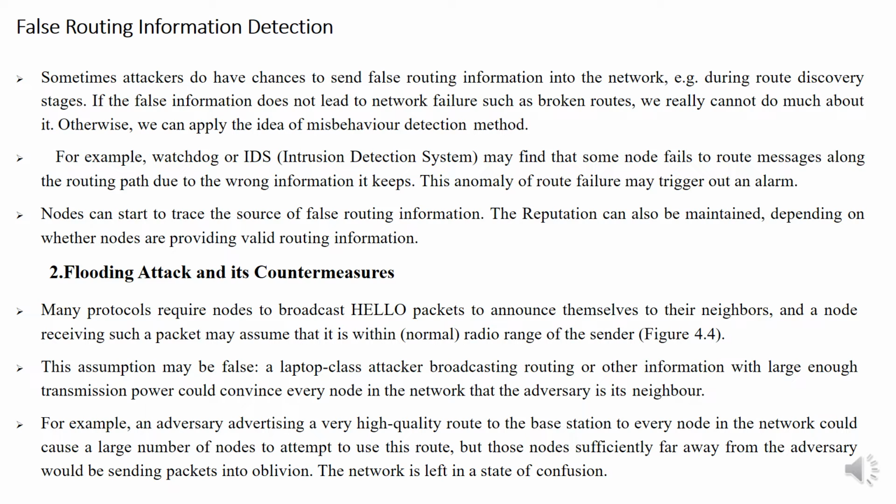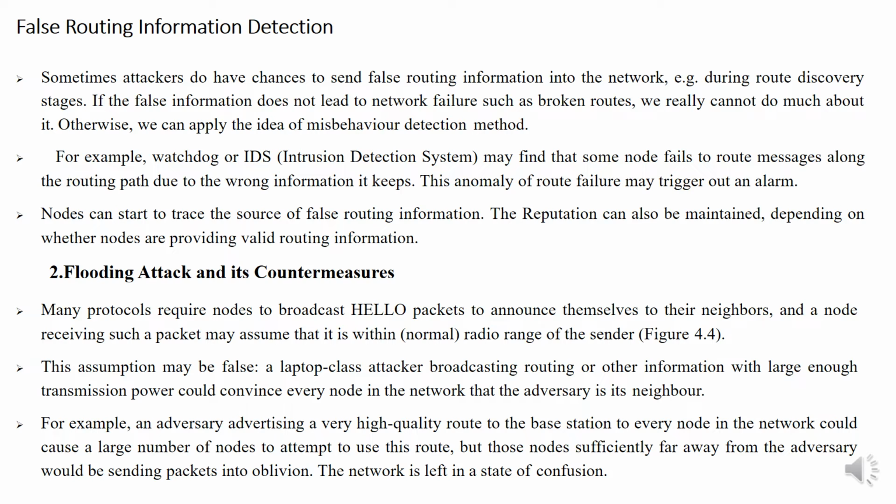For example, watchdogs or IDS, intrusion detection systems, may find that some node fails to route messages along the routing path due to wrong information it keeps. This anomaly of route failure may trigger an alarm. Nodes can start to trace the source of false routing information. The reputation can also be maintained depending on whether nodes are providing valid routing information.